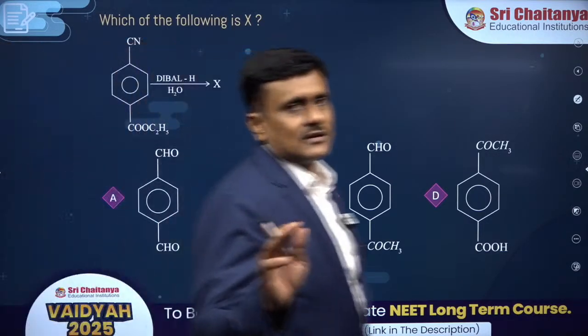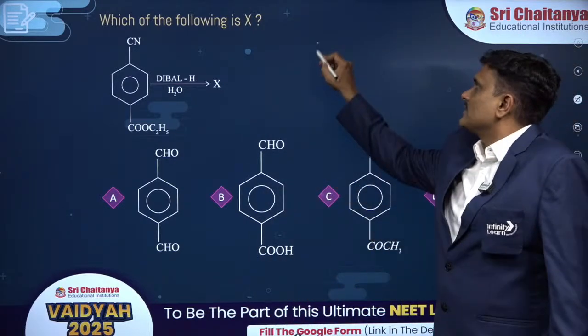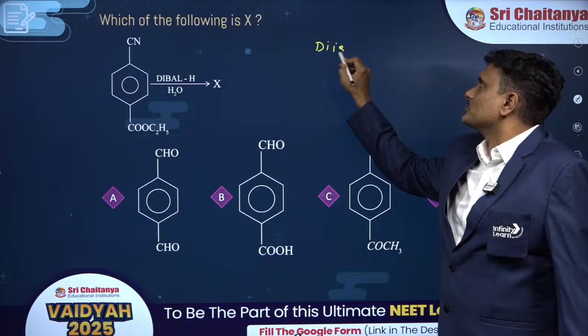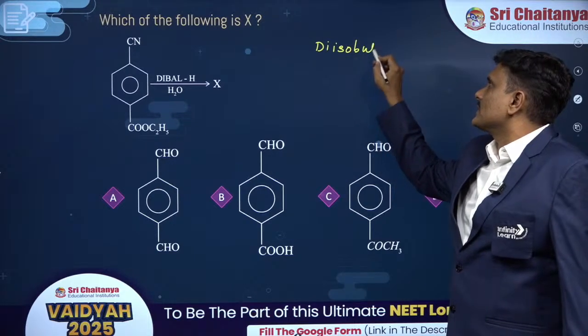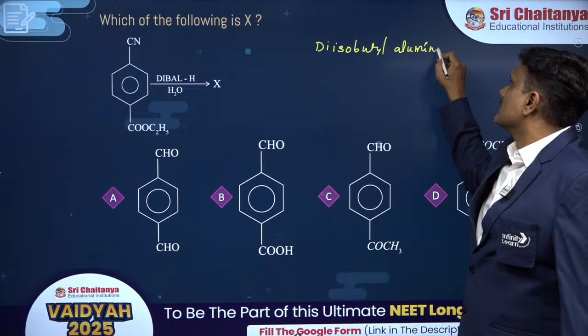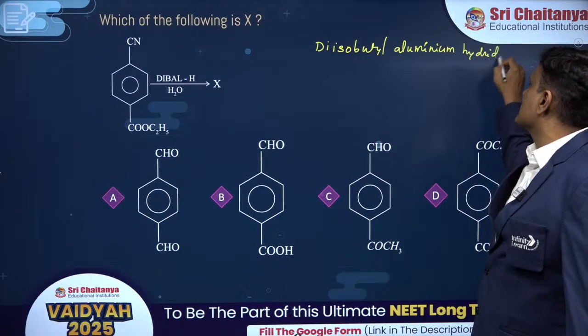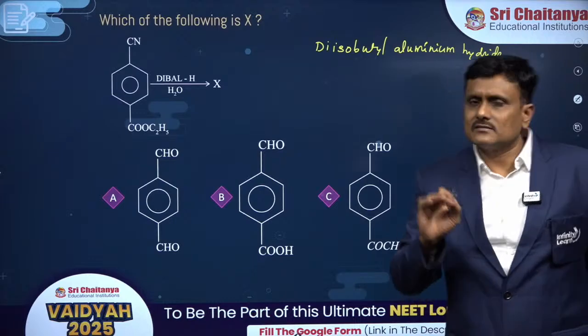Beautiful question. DIBAL. What is DIBAL? By the way, di-isobutyl aluminum hydride. It is something like lithium aluminum hydride, but very selective and mild. That's all.